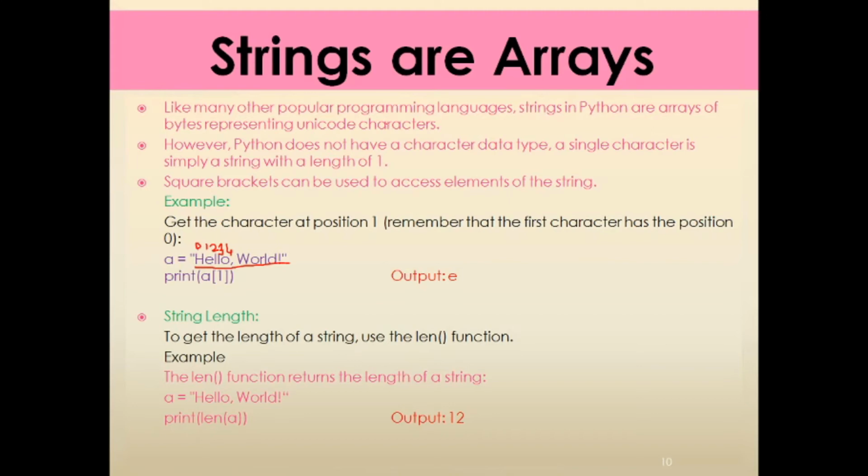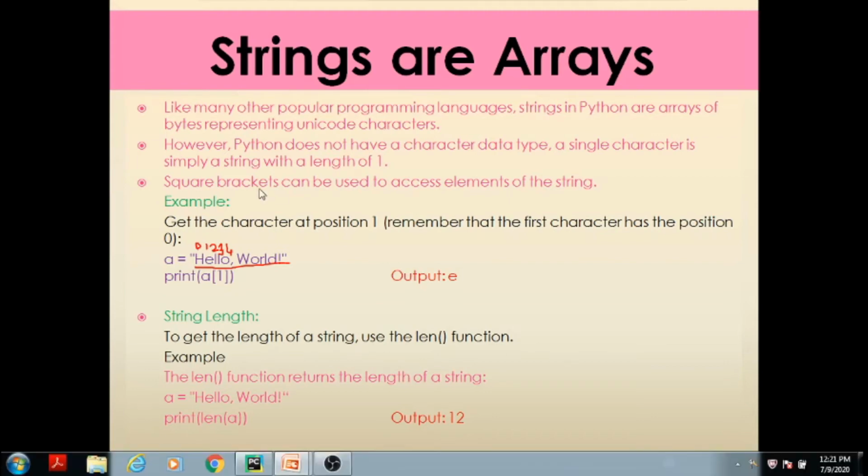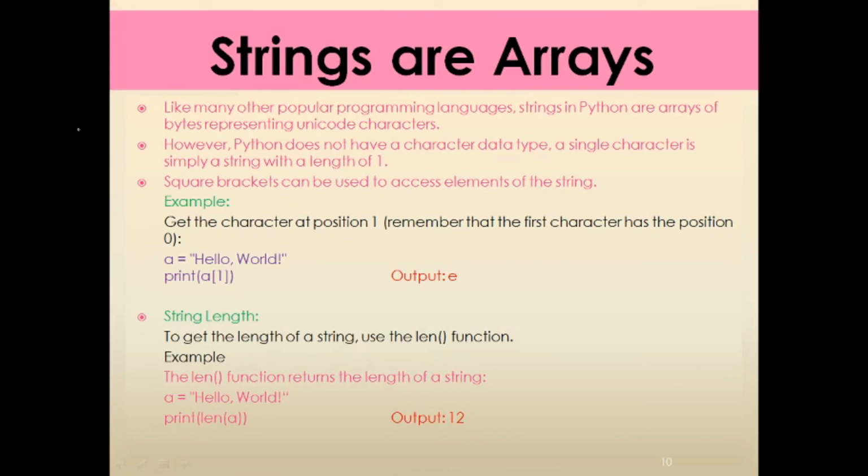In C++, if you store a single element or single integer or single character in a particular variable, then the data type of that variable is a character data type. Such a facility is not available in Python. Square brackets can be used to access elements of the string. For example, suppose this is hello world. I have stored hello world in a variable A.